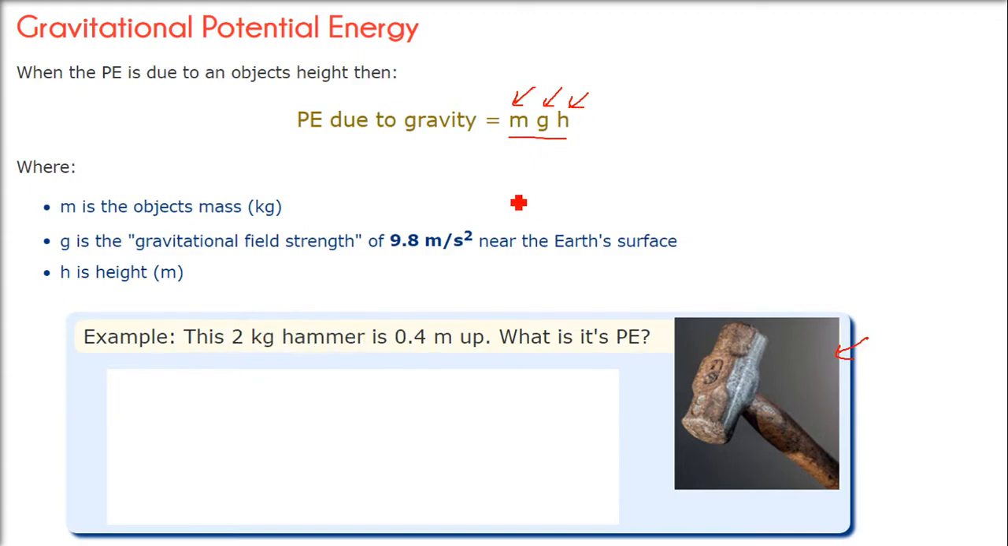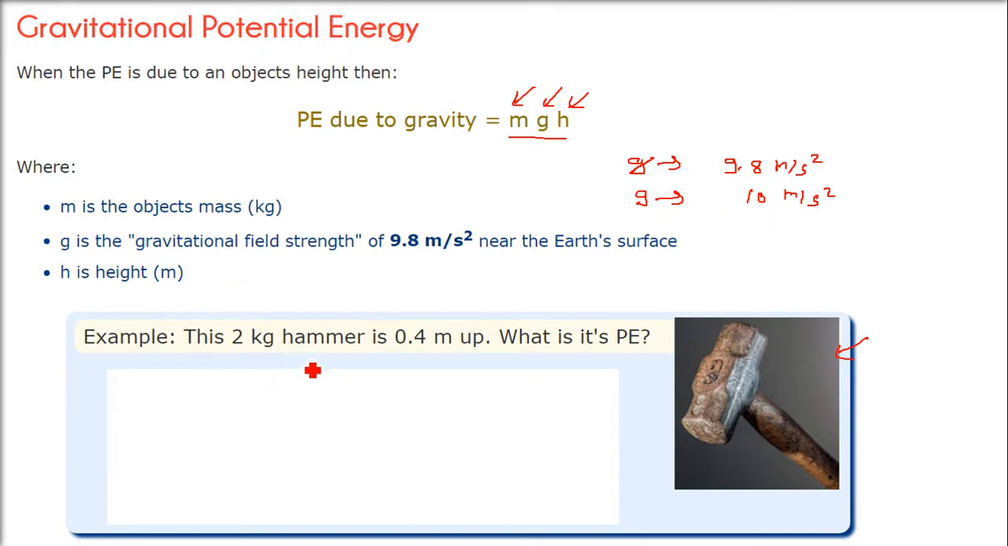And I'll take an example. First, let me tell you, this g is fixed for Earth. That is the gravitational field strength. This is fixed, 9.8 meter per second square. Basically, it's the acceleration due to gravity. And most of the time we take g as 10 just to make our computation easier. So h is the height, m is the mass, and g is the gravity.